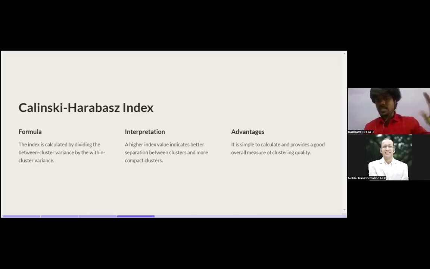When compared to the silhouette score, this Calinski-Harabasz index is somewhat more advanced, because it considers both the between-cluster variance as well as the within-cluster variance. So this is one more metric that we have for clustering evaluation. Over to you.